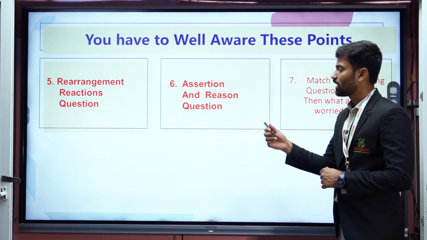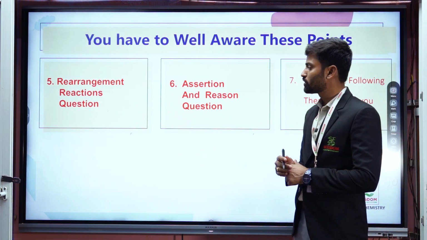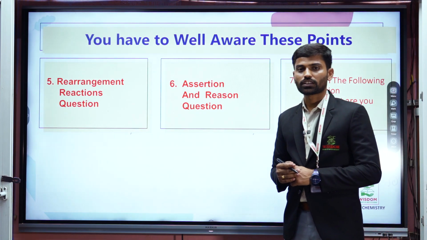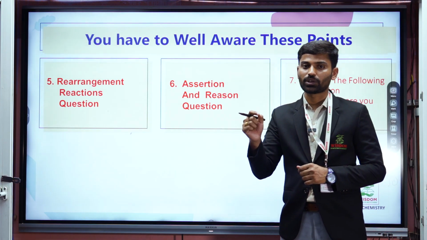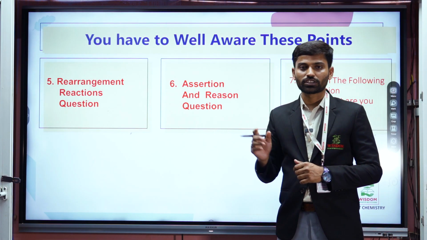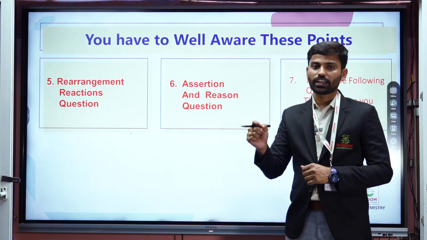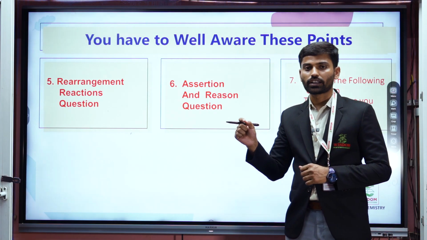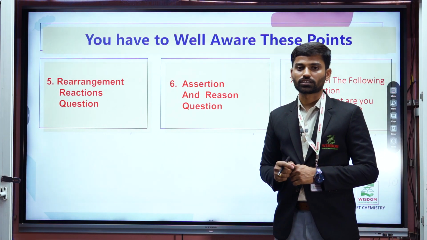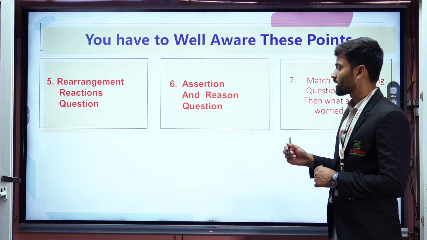And next, assertion and reason. When choosing the answer for assertion and reason type questions, you have to verify whether the reason is the correct explanation of the assertion or not. Only if it is the correct explanation of the assertion should you choose that both are correct and the reason is the correct explanation of the assertion. Otherwise you should not choose it.